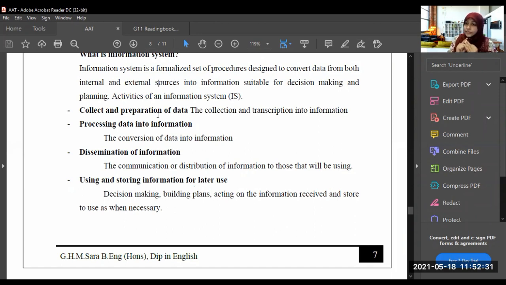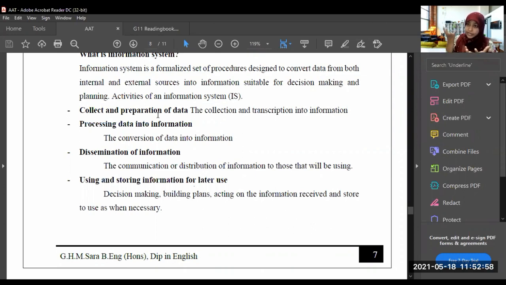Dissemination of information. What is dissemination of information? The communication or distribution of information to those who will be using it. For example, Samir brings me some data and tells me, teacher, I want information from these data. So I put them into the information system.